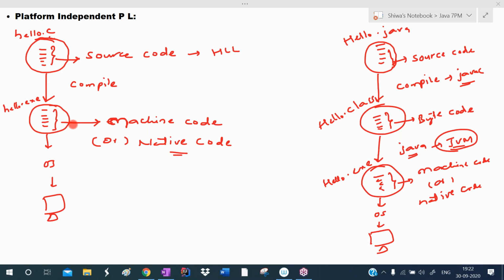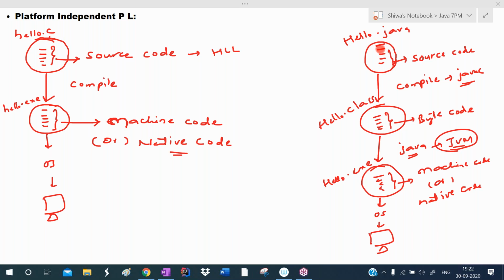After compilation, what is it creating? An exe file will be created. What does this exe file contain? Machine code. The exe file contains machine code, or you can say native code, which can be understood by the operating system. So the operating system runs this exe file and displays output to us. This is the execution process of a C program.